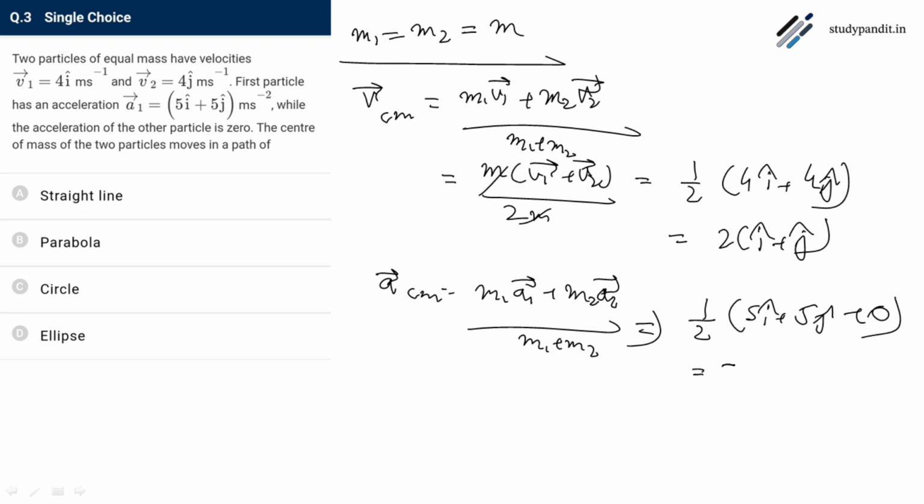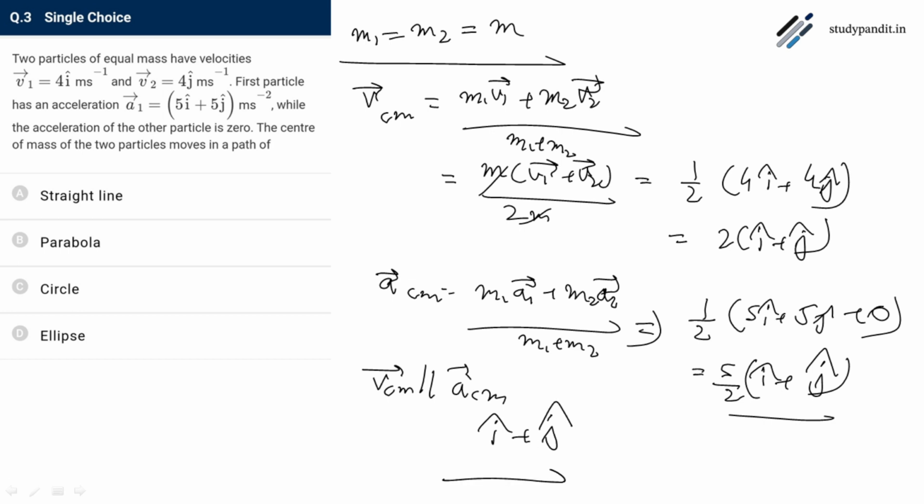So this gives us 5 by 2 i cap plus j cap. So both VCM, velocity of center of mass, is parallel to acceleration of center of mass. Center of mass will move in a straight line because velocity and acceleration of center of mass are in same direction, that is i cap plus j cap. So the answer is A.